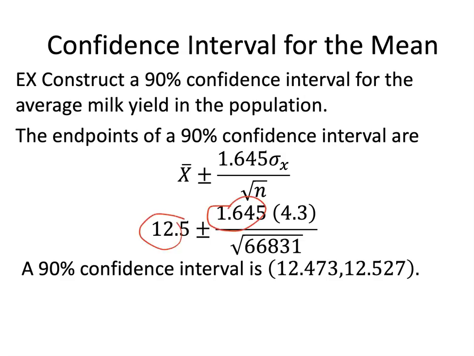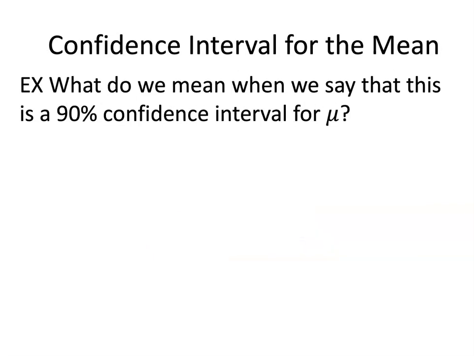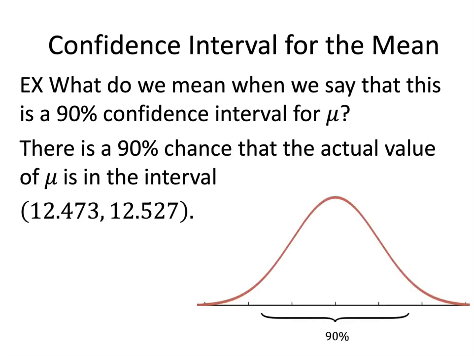1.645 because it's a 90% confidence interval. The standard deviation of x is again 4.3, and n is 66,831. So when you grind it out, you find that a 90% confidence interval is 12.473 to 12.527. Notice it's going to be a little bit shorter than the previous interval we saw, the 95% confidence interval.